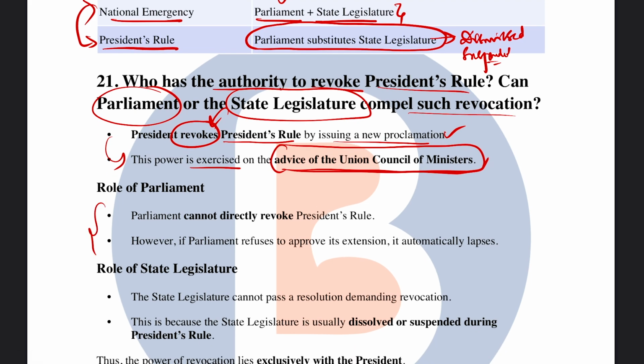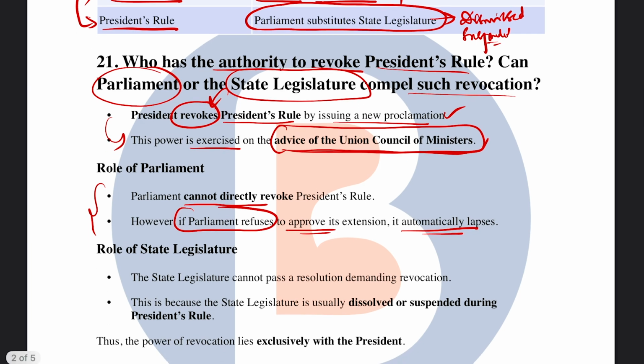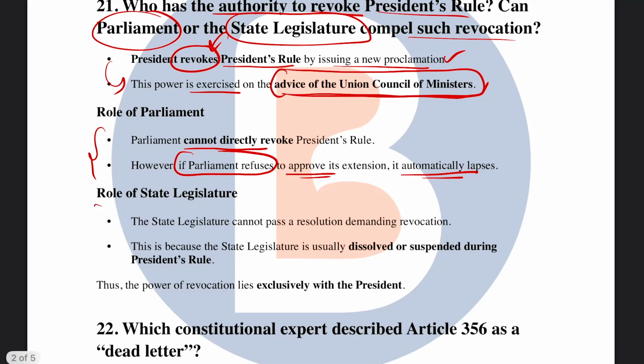In terms of Parliament, Parliament cannot directly revoke the president's rule, but if the proclamation on continuing the president rule is disapproved by Parliament, then automatically the president rule lapses. That is also one important thing to keep in mind. And the state legislature cannot pass any resolution demanding revocation. Why?